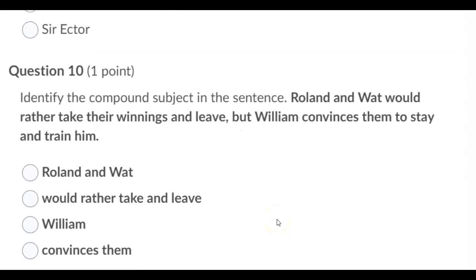And the last question, the compound subject. Rowland and Watt would rather take their winnings and leave, but William convinces them to stay and train him. Okay, Rowland and Watt are 2 people, 2 subjects, and they're actually doing 2 things.